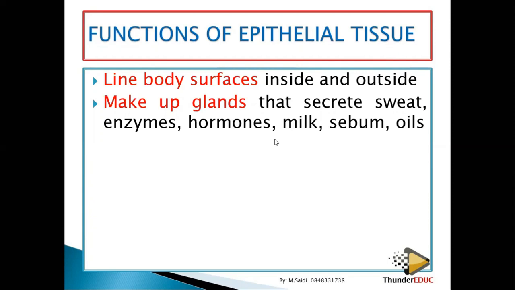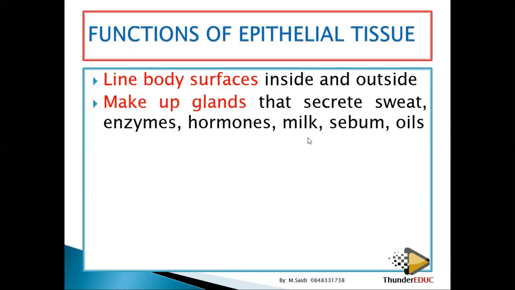Where is saliva coming from? Do you have a tank in your mouth? No, you have glands. Those are the glands where the saliva is coming from. When you see food coming and you are hungry, you start to salivate. It means that the glands release these secretions. So they're very important in secreting sweat, enzymes, hormones, milk.